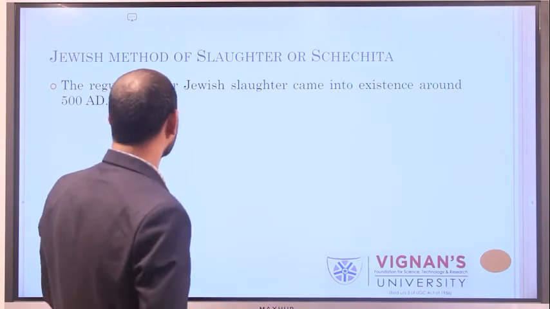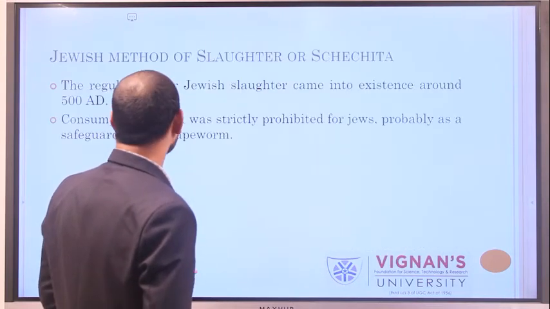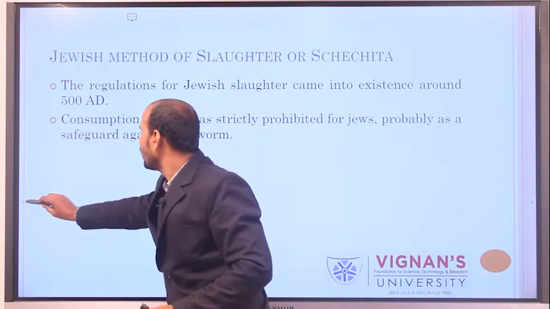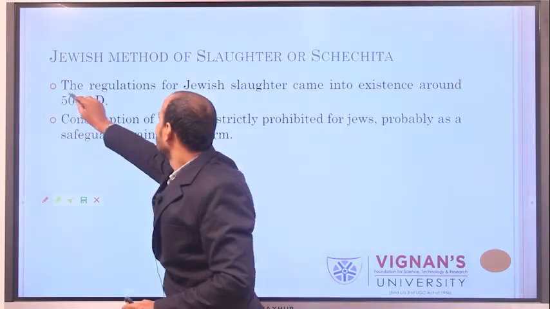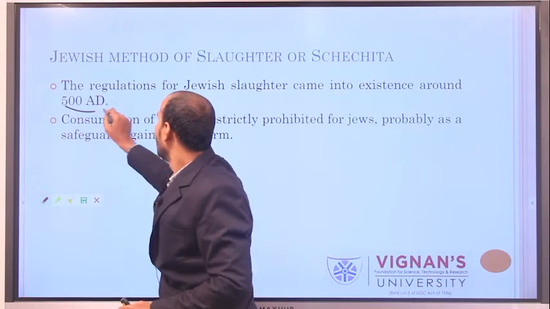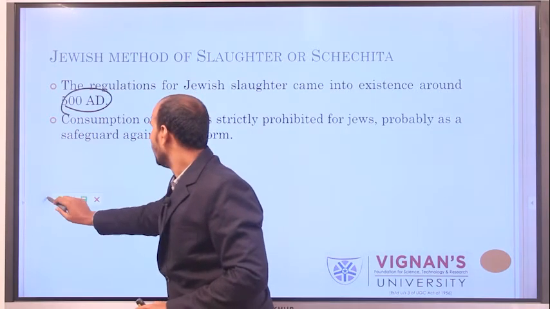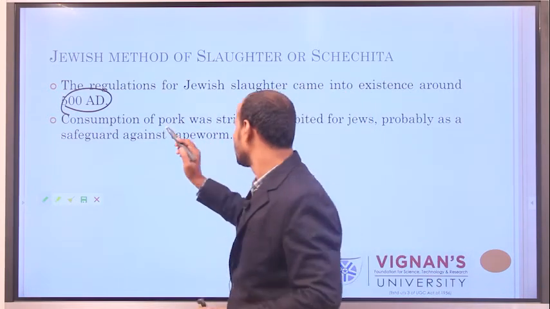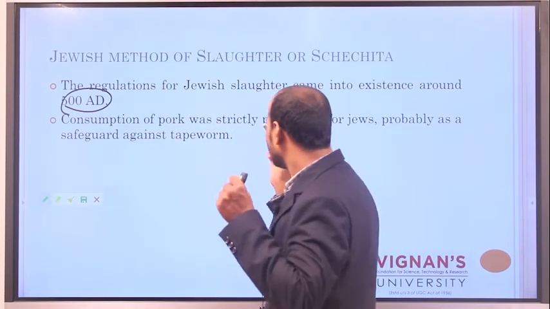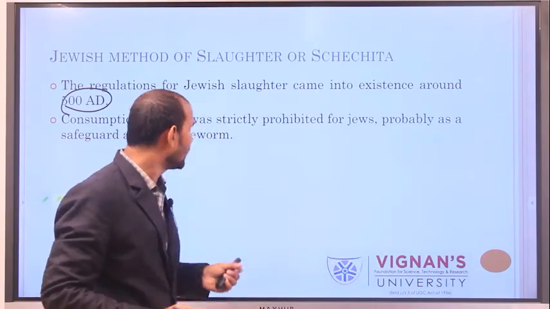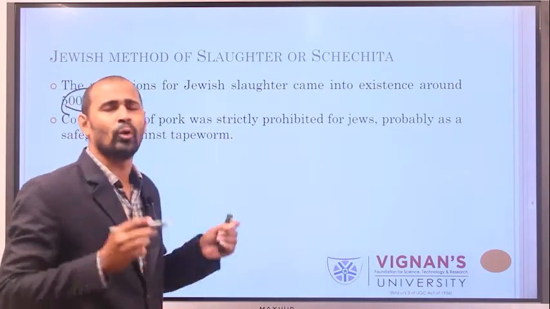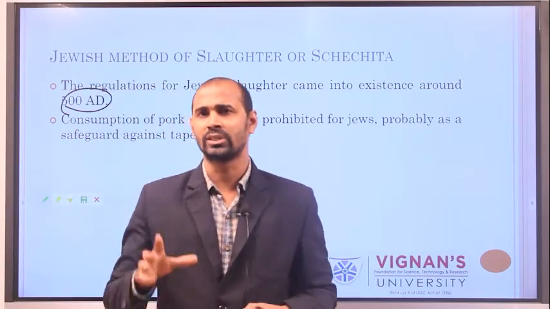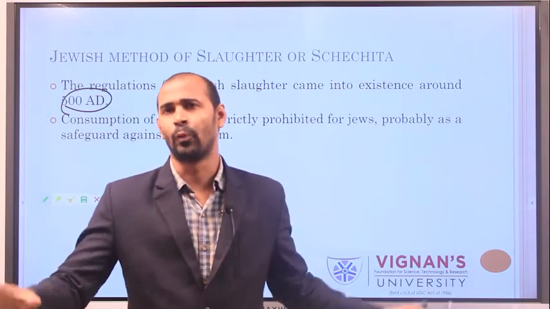If you see the Jewish method, since 500 AD we have been following this Jewish method of slaughter. Generally in this Jewish method, the consumption of pork is strictly prohibited. For example, Muslim guys or the Muslim community won't eat pork.